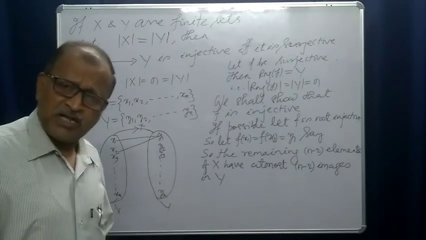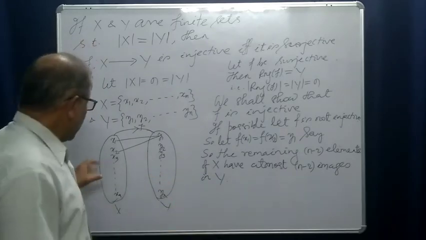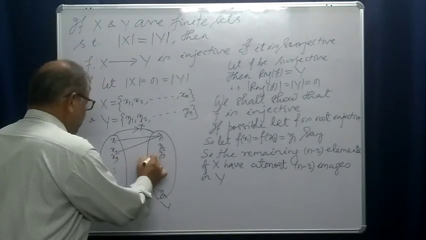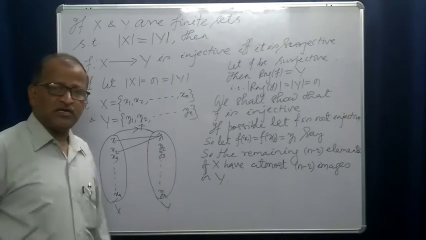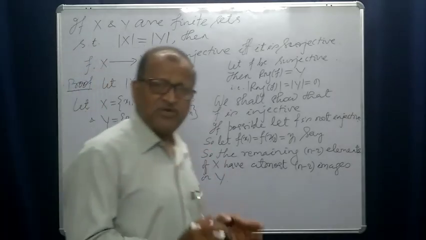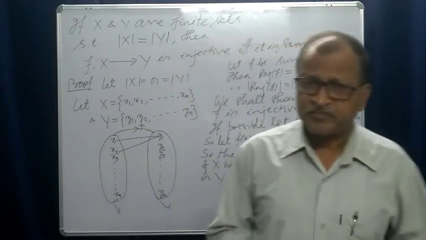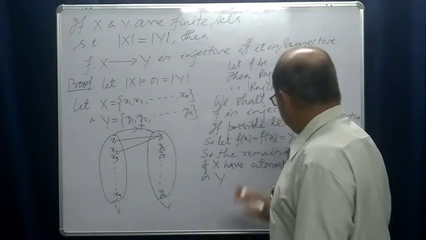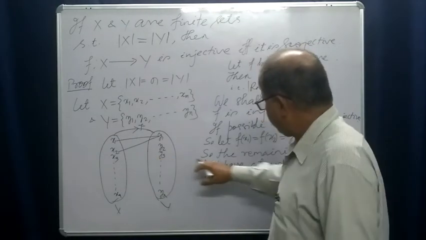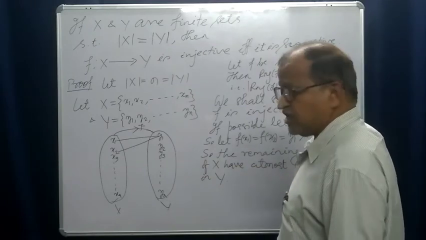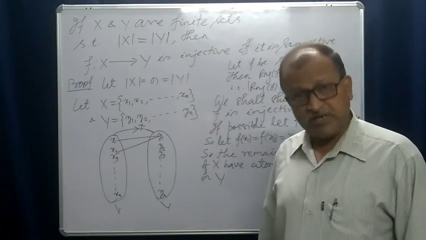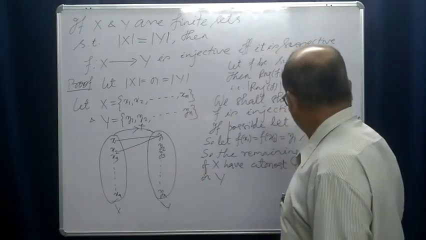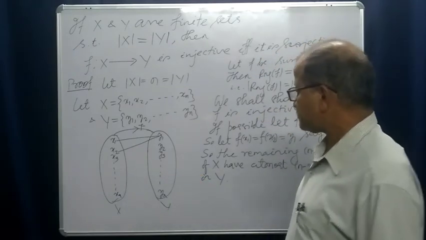It may be less than that, because if some elements are again related to a single element, then the number of images will decrease. So the maximum number of images in y is n minus 2.